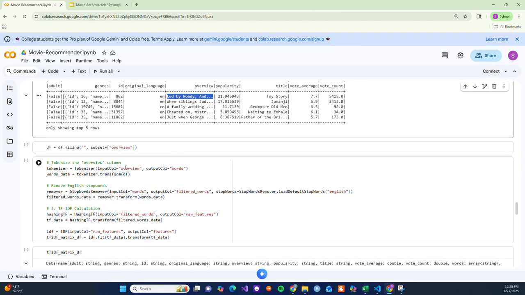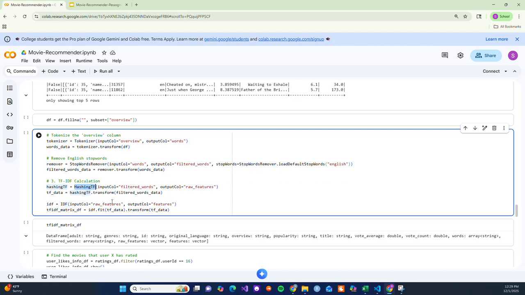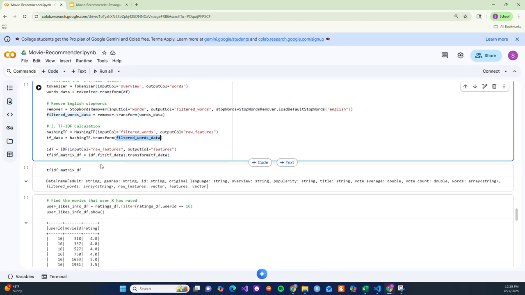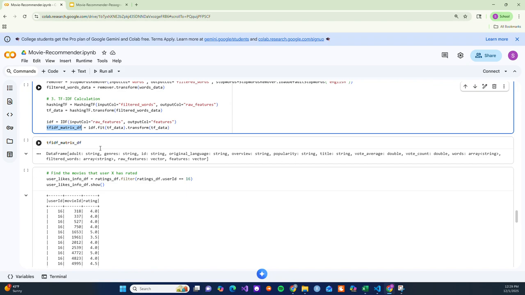So using the overview column, we will tokenize, remove stop words, which are words like a, is, the, and stuff like that, filter all that out, do the calculation using HashingTF, part of the PySpark library, and then get the TF-IDF calculations based on those filtered words from the overviews. And then we will store all this information in a matrix data frame. It's not really a matrix, it's just a list.